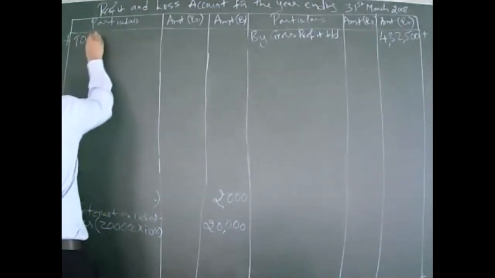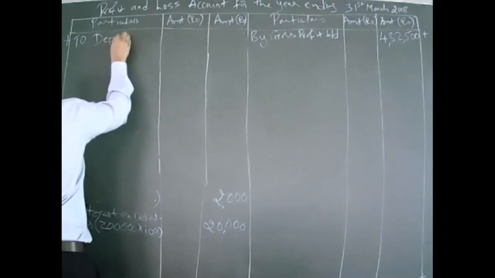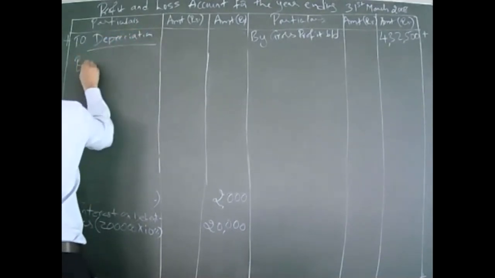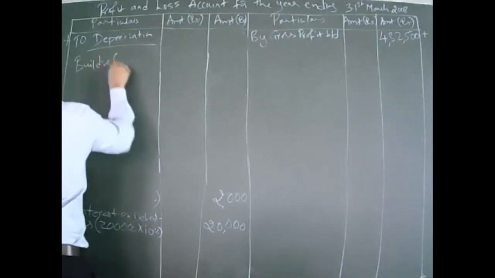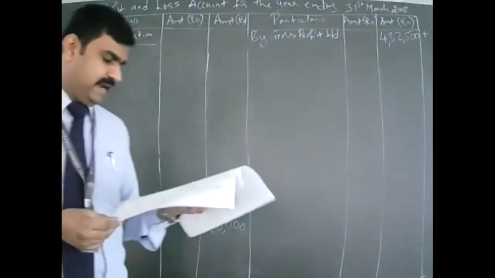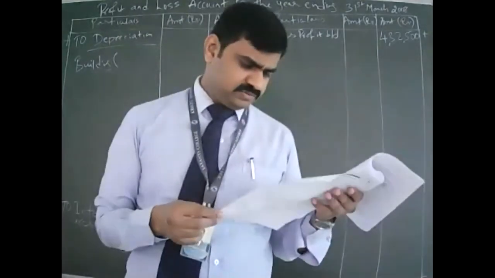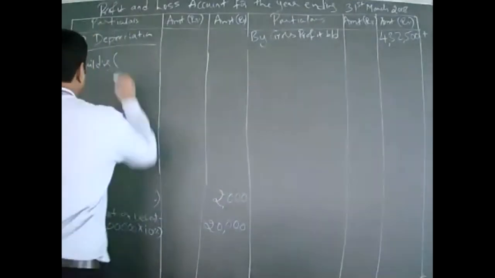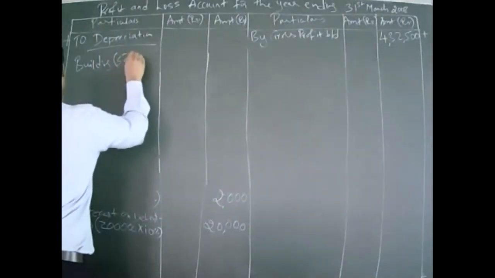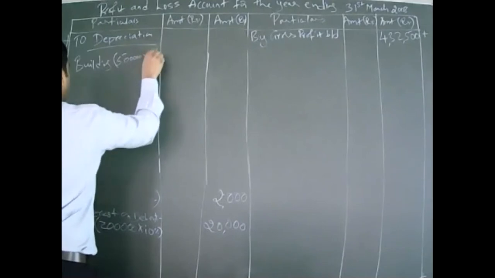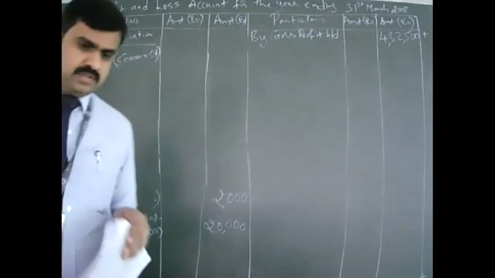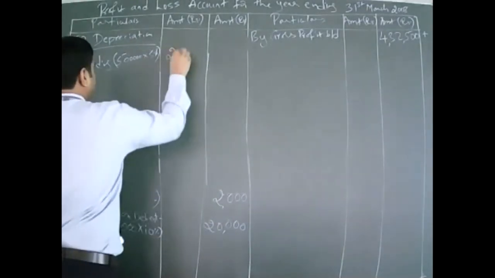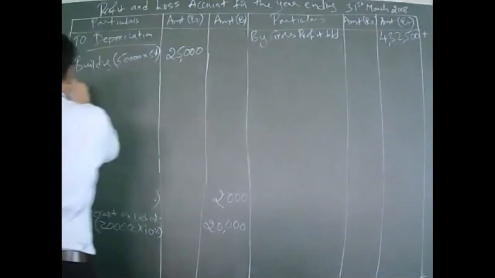So let's write depreciation. First we'll do the building. What's the value of the building? 5 lakhs. What's the depreciation percentage? 5%. So calculate how much is 5% of 5 lakhs? 25,000.